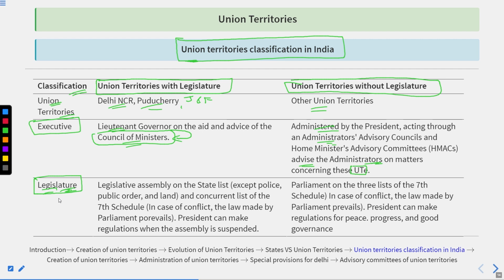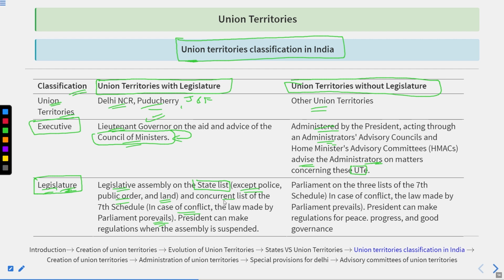After this comes the legislature. The Legislative Assembly can make laws on the state list except police, public order and land, and on the concurrent list of the 7th schedule; in case of conflict, the law made by the parliament prevails. We can say that the Legislative Assembly of these union territories could make laws on the matters in the state list, but not police, public order and land. This is exclusively reserved for the Lieutenant Governor, and the Legislative Assembly of these union territories is not entitled to make laws on this.